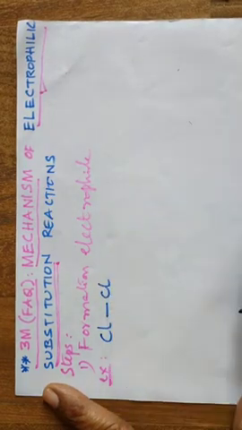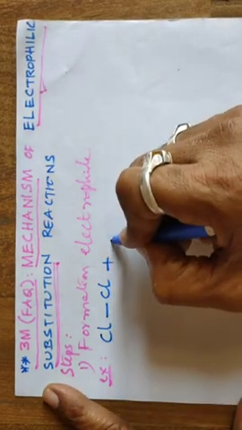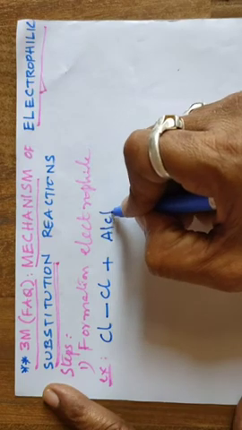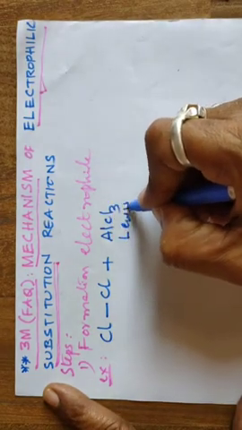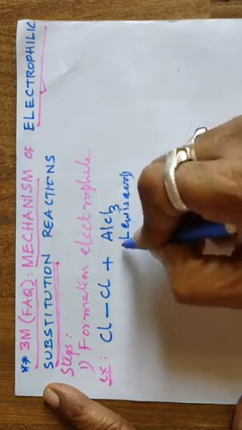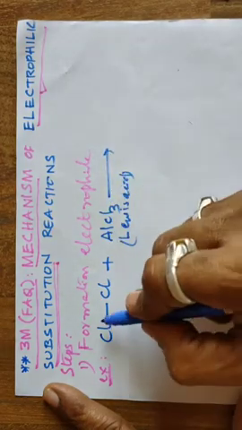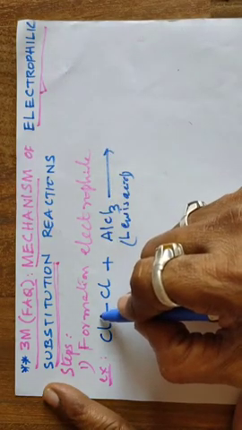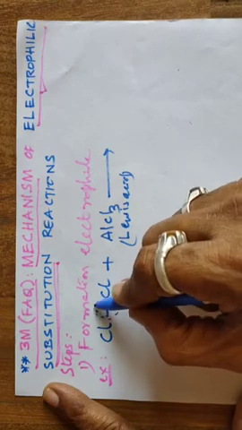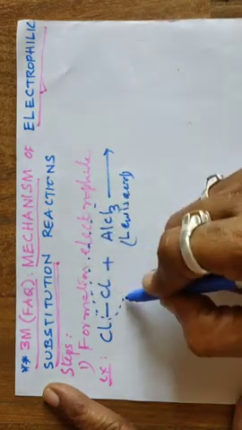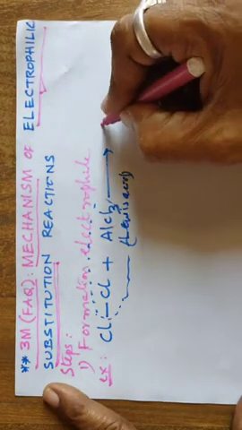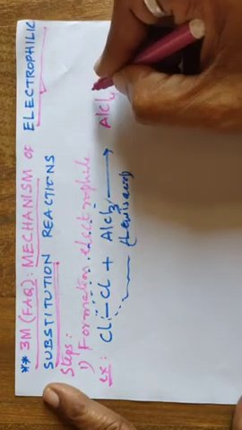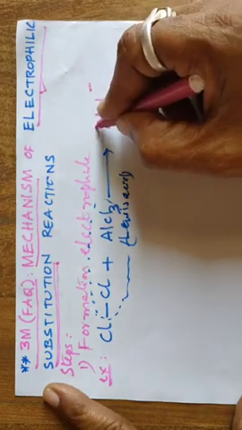This is Cl2 in the presence of anhydrous AlCl3. AlCl3 is a Lewis acid, correct? So it is electron deficient, and it takes a chlorine like this, and AlCl3 becomes AlCl4 with a minus charge.